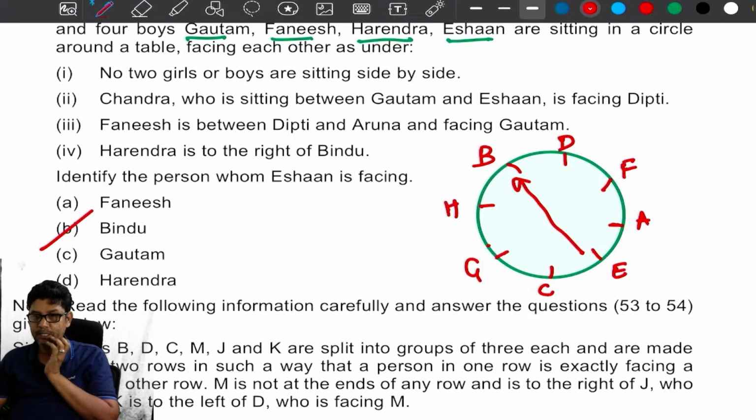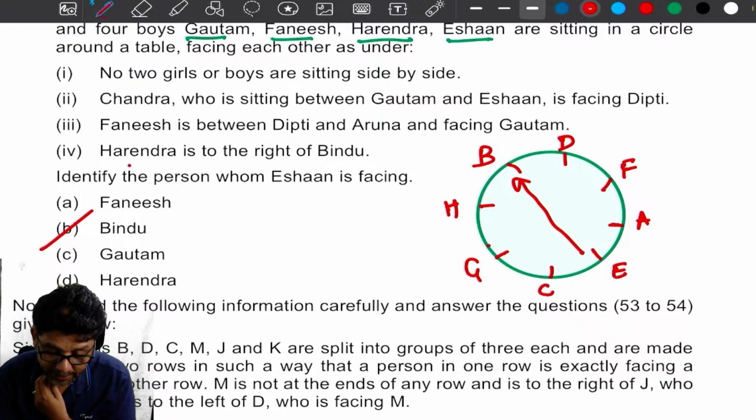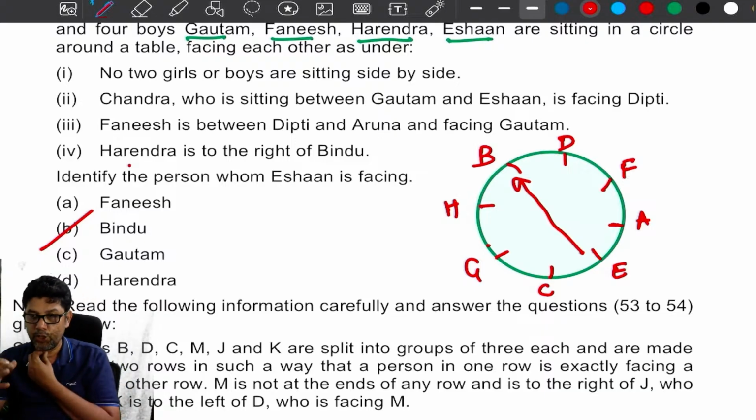Bindu, I think you made a mistake, my dear. It is clearly given: Harendra is to the right of Bindu. You took the left of Bindu. That's what you did not get.